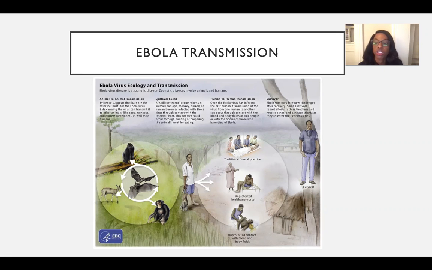The human-to-human transmission we know a lot about. It's bodily fluids, dead corpses that were affected with Ebola, unprotected health workers, as you can see, that are not dressed appropriately. Transmission can occur that way. And then unprotected contact with blood or bodily fluids, as we can see in this transmission here.